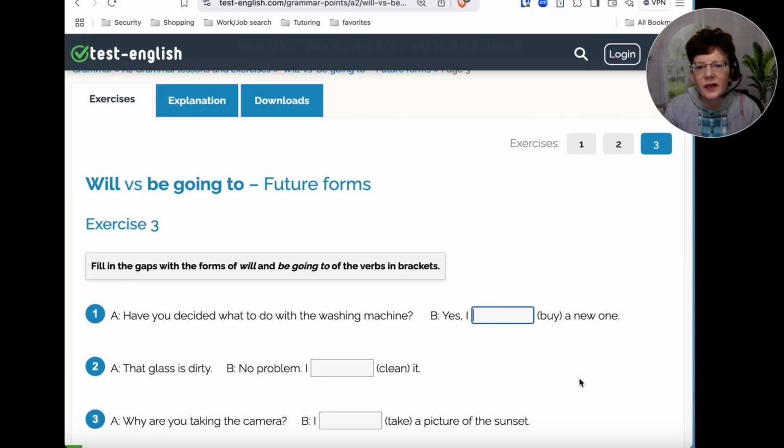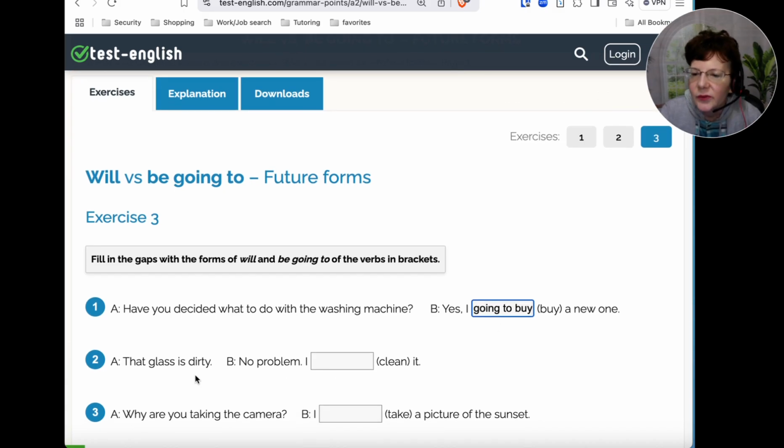So we can say am going to buy a new one. Or yes, I will buy, but I think am going to is better.